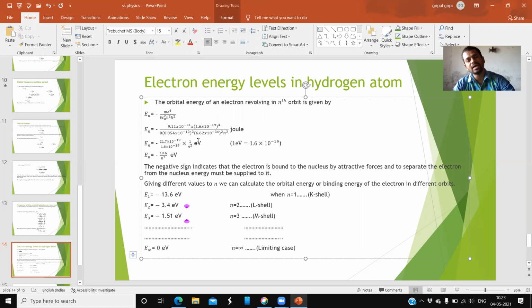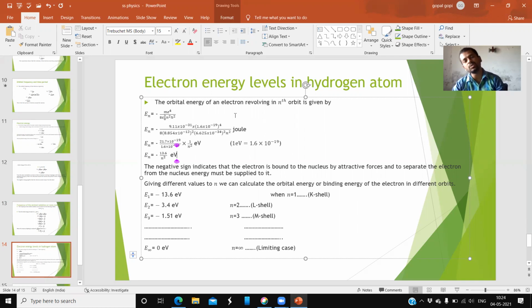The h value is 6.625 into 10 to the minus 34 joule second, into n square. The total term is given in terms of joules, but the energy of the electron we must measure in terms of electron volts. By simplifying all these terms, we get 21.7 into 10 to the minus 19, but it is in joules.